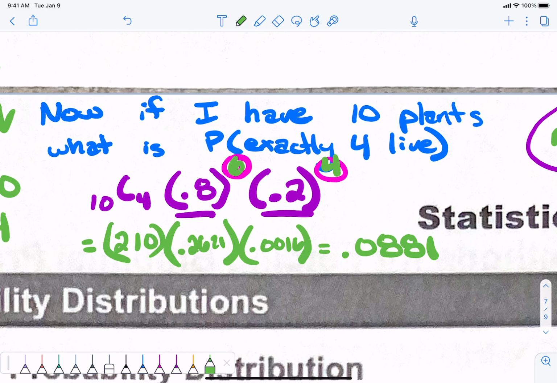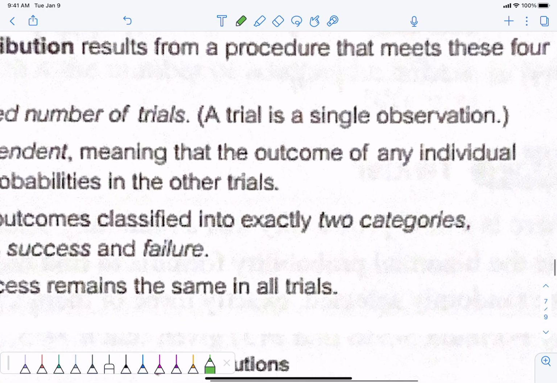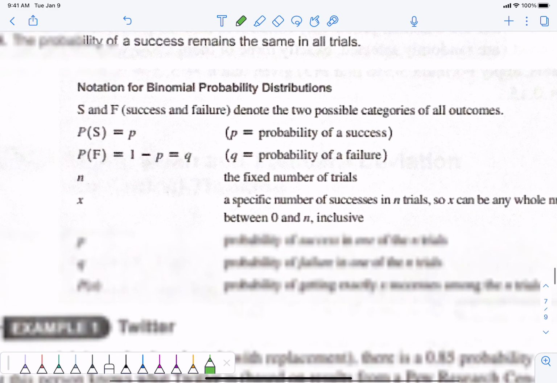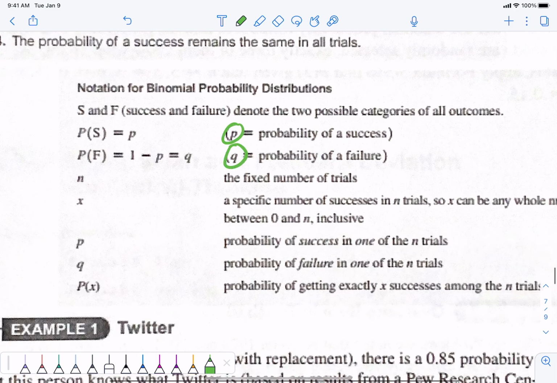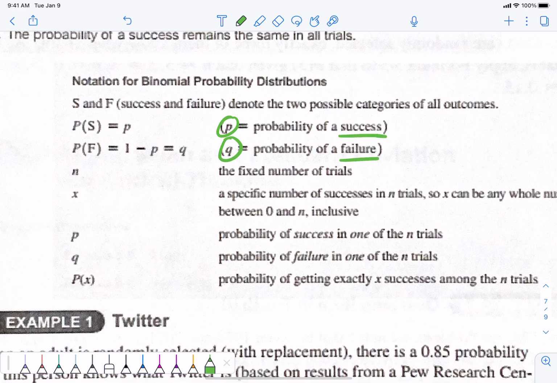Is this confusing? Okay, let's do another example. We'll get it in our heads. Down here, they're talking about what p's and q's are. p is the probability of success. q is the probability of failure. You can switch those around. It doesn't matter what you designate as p's and q's. It does not matter.